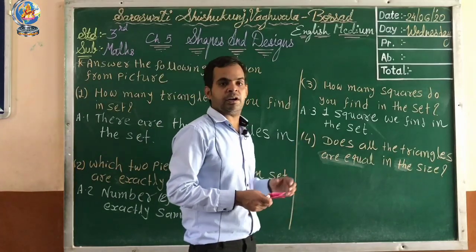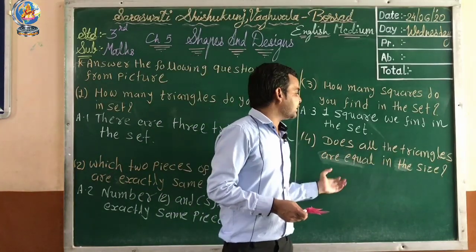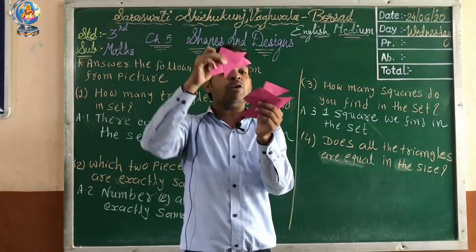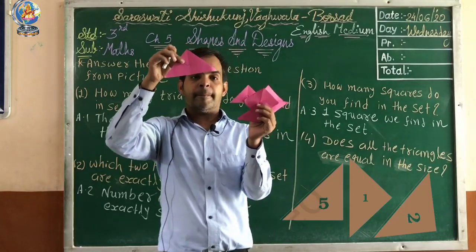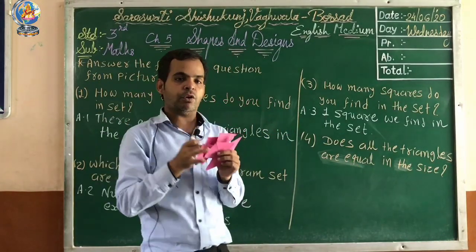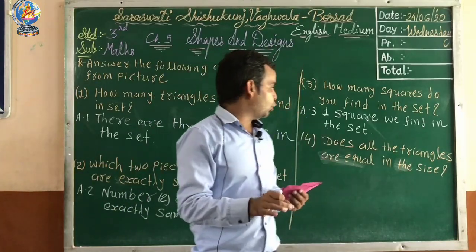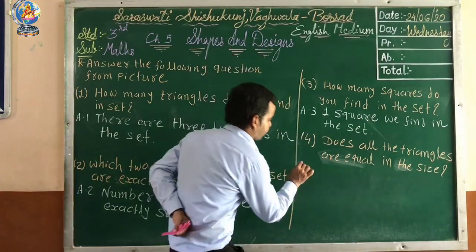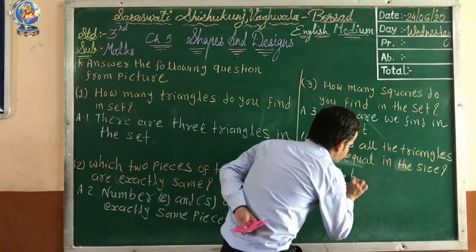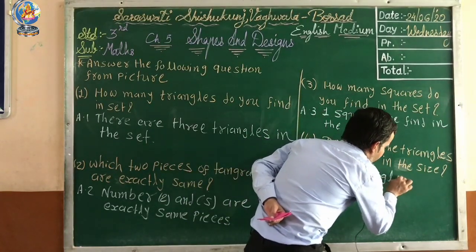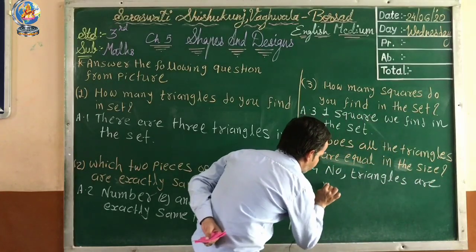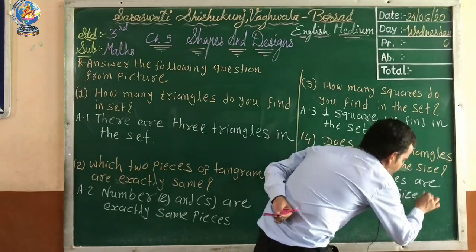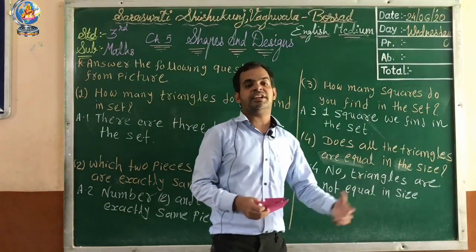Now let's see the fourth question. Are all the triangles equal in size? You can see here 3 triangles. Are they all equal? No, this triangle is bigger and these 2 are smaller. So what is our answer? No, all the triangles are not equal in size.